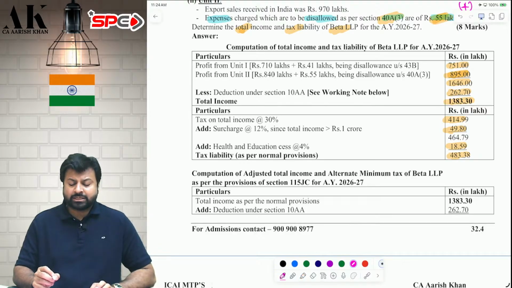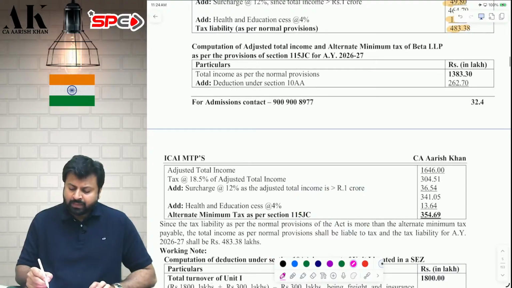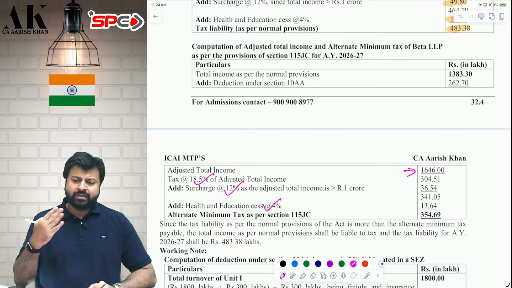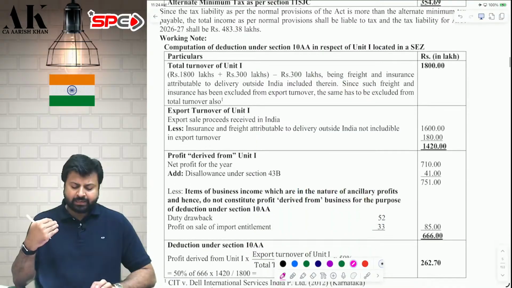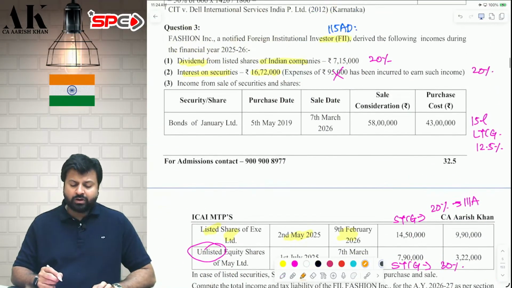Now I will compute tax as per AMT. For AMT, I have to compute adjusted total income. How will I compute adjusted total income? Total income 1383 plus 262 is my adjusted total income. On that, I will apply 18.5% tax. That is 18.5% AMT, 12% surcharge, 4% cess, and then I will compare whichever is higher and try to find out the AMT credit. I hope it is clear to all of you. So this is what this question is all about. Let's go ahead with the third question.